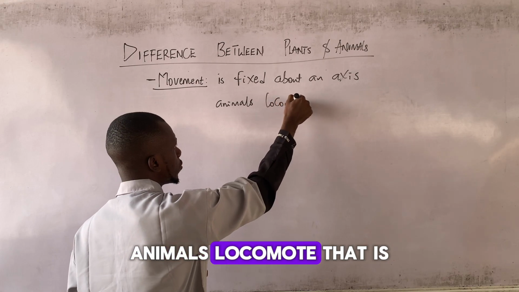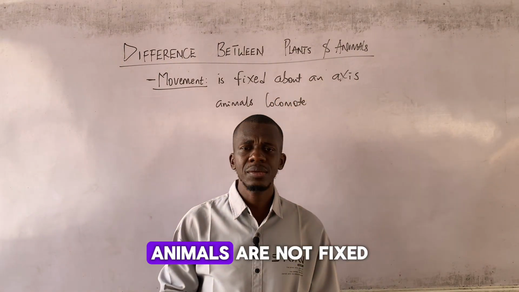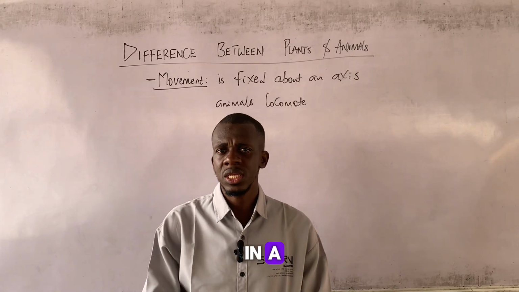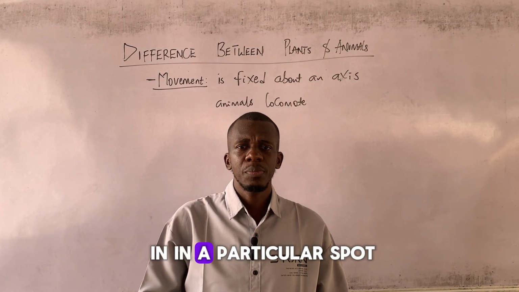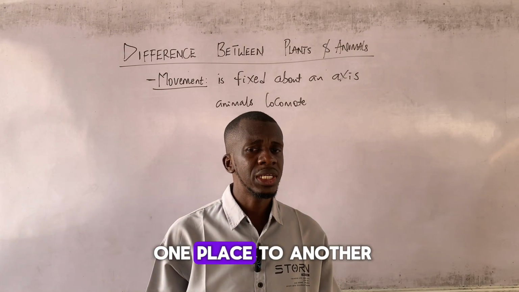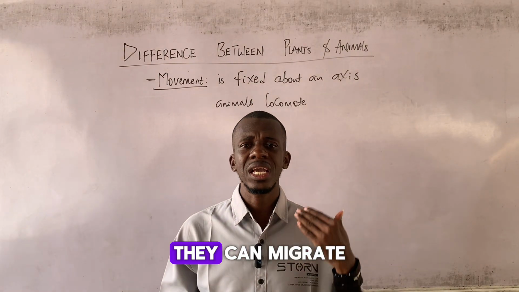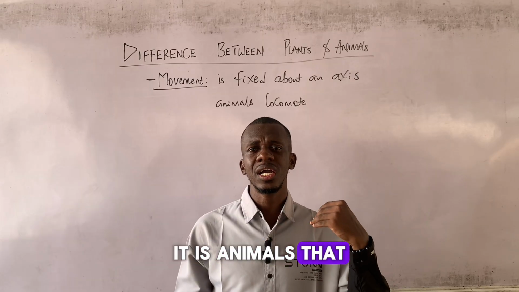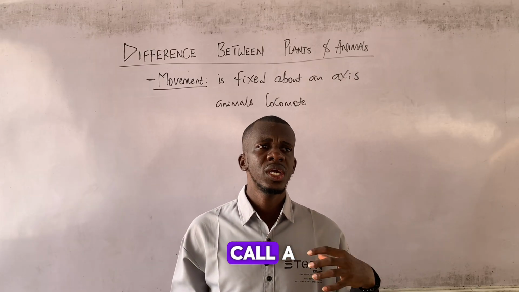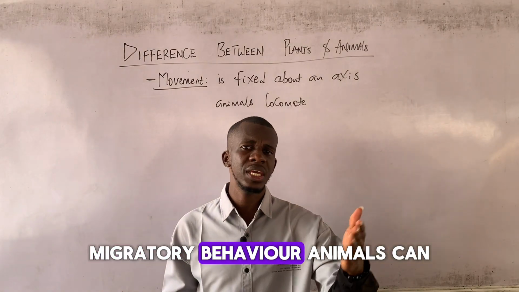Animals locomote. That is to say, animals are not planted. Animals are not fixed in a place or in a particular spot. Animals can move from one place to another. Animals can cover distance. They can migrate. It is animals that carry out what we call a survival mechanism known as migration, migratory behavior.